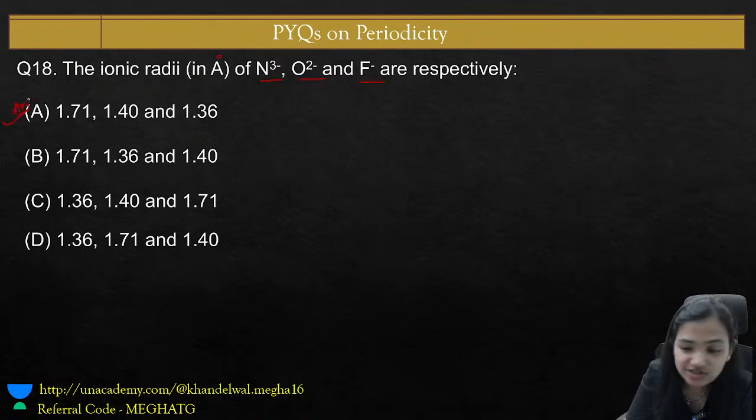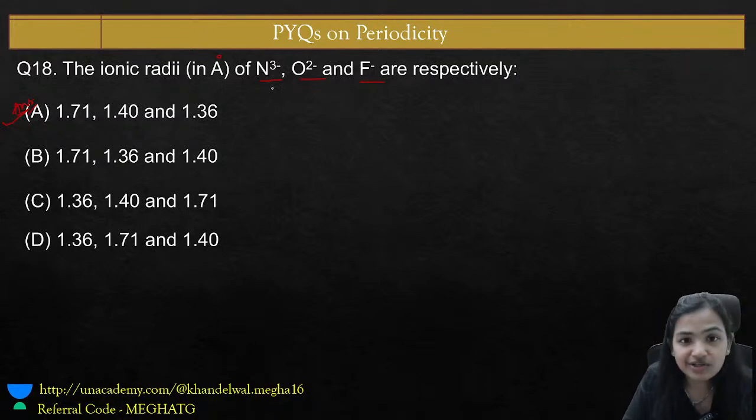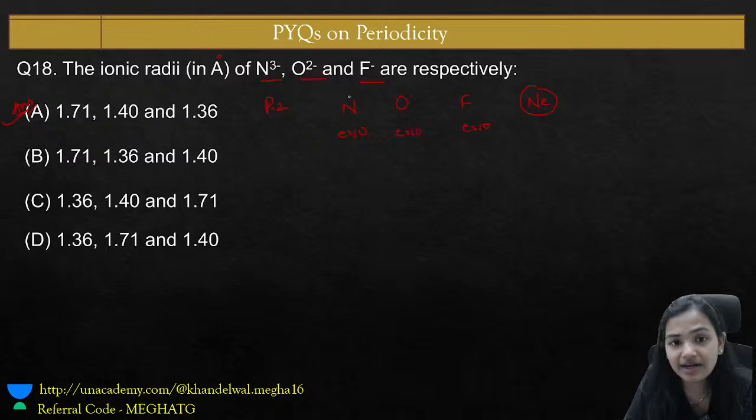Yes, the right answer is option A. Very good, Tushar. How? We know that they are all isoelectronic. Nitrogen, oxygen, fluorine all belong to period number 2. They all have the noble gas configuration equal to neon, that is, the total number of electrons is 10, 10 and 10, right?